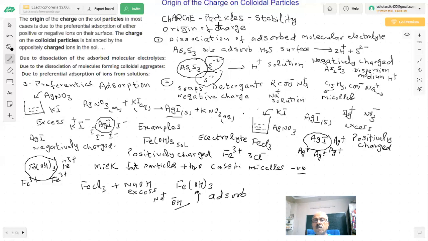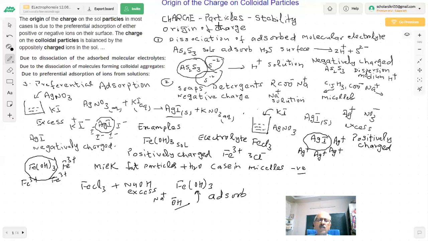Here, Fe3+ was the electrolyte in larger amount, so positive charge. Here it will adsorb negative charge. So the charge on the colloidal particles could be positive or negative. These are some of the reasons which we have given for the adsorption. There could be some other reasons also.